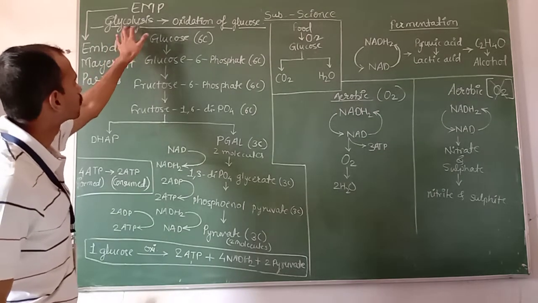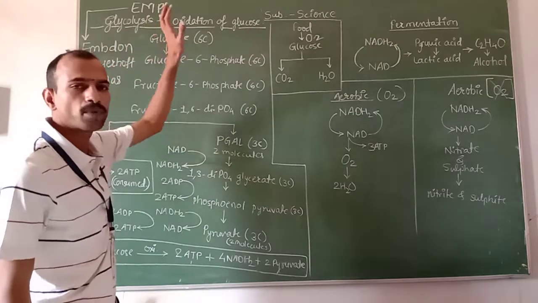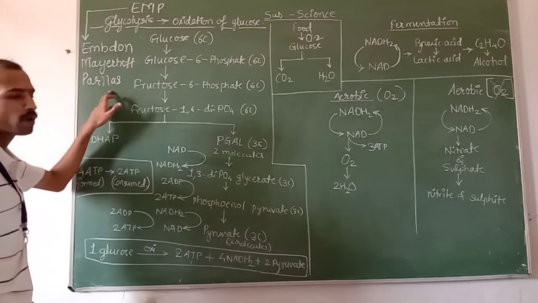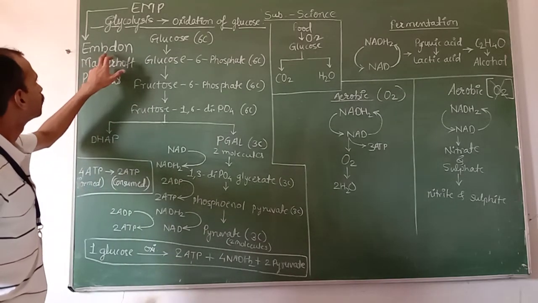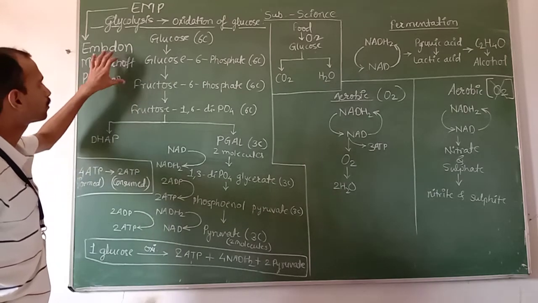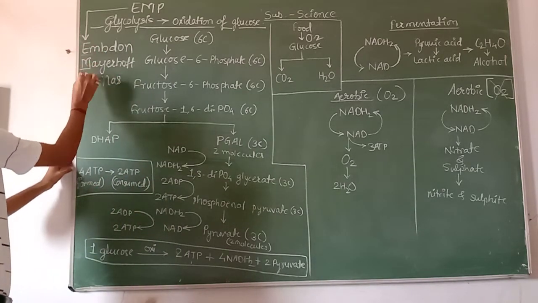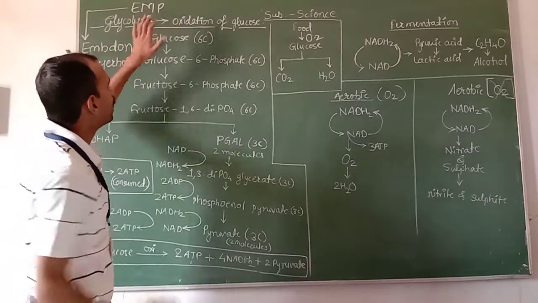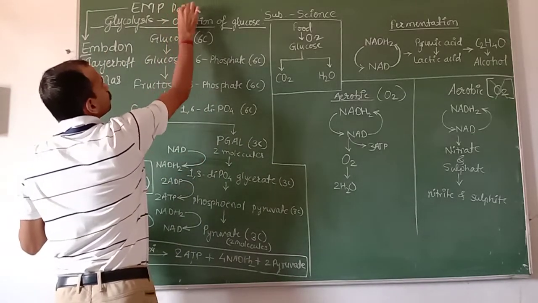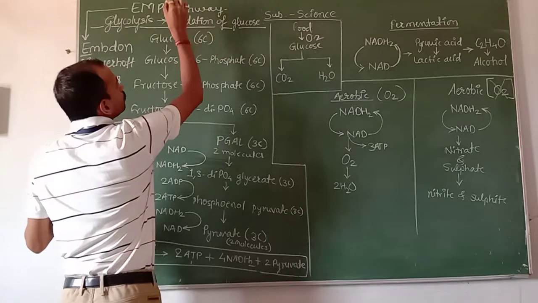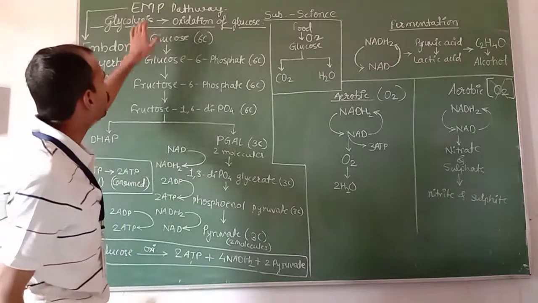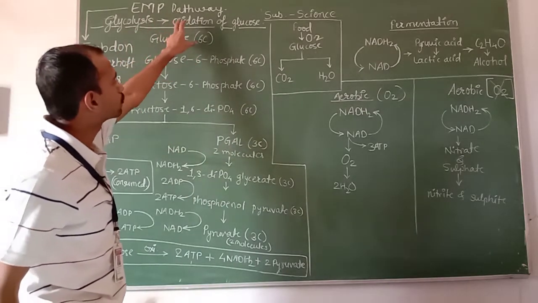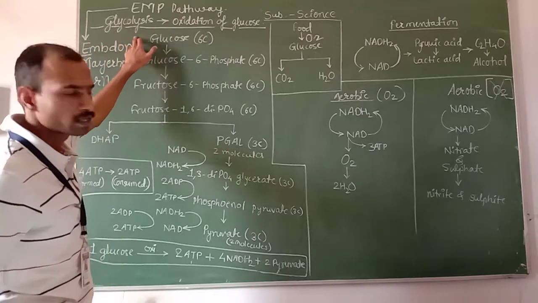The process of glycolysis was discovered by three scientists, Embden, Meyerhof and Parnas, and from their initials another name for this cycle is the EMP pathway, that is glycolysis.